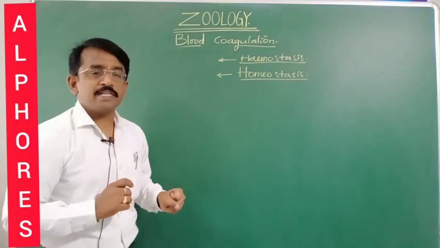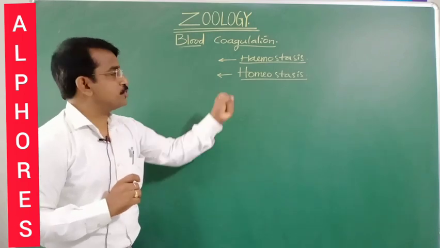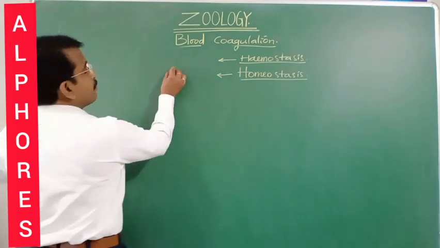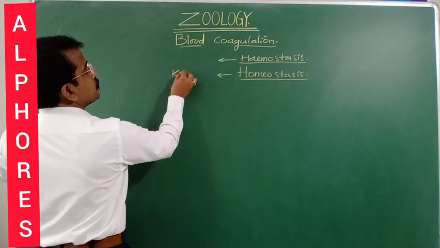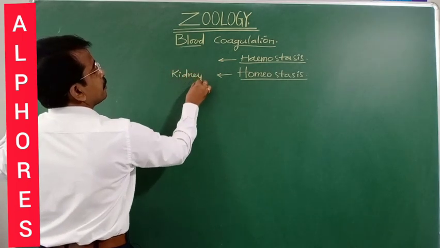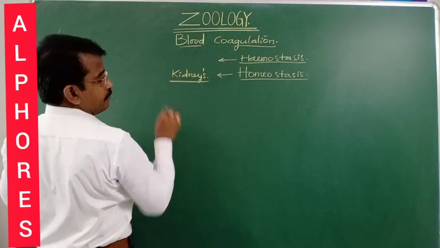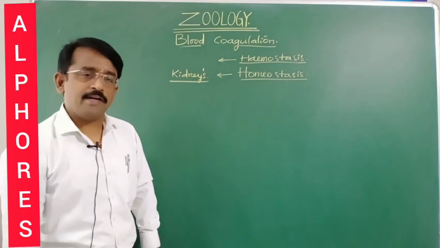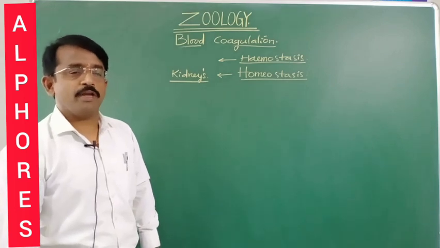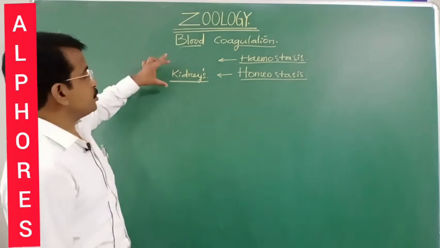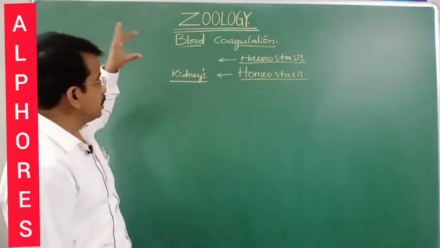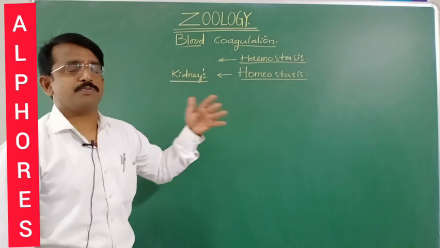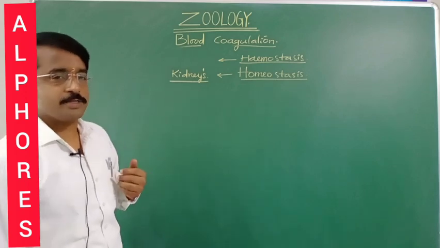Homeostasis, in the sense, is the maintenance of the body fluids and salts in the body. Maintenance of the body fluids and salts is named homeostasis. This is maintained by the kidneys in human beings, that is, the removal of the excess water and salts from the body and maintaining the constancy is homeostasis, by the kidney. In human beings it is the kidney, while other animals have their respective excretory organs.